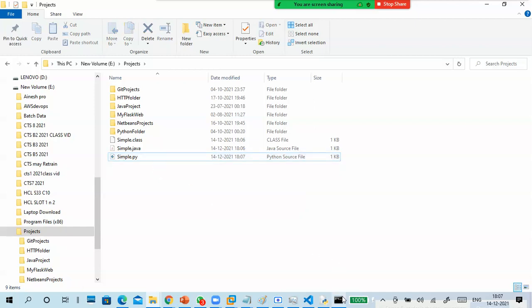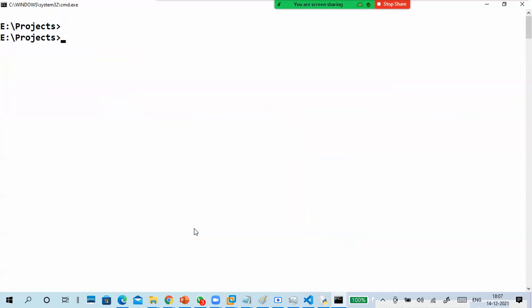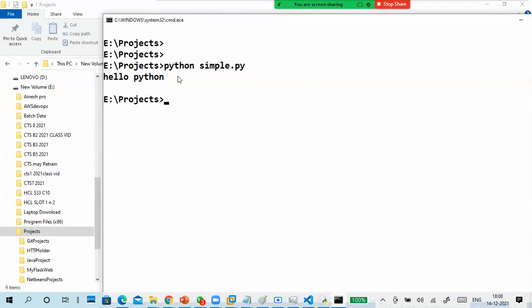Okay, simple dot py. Any name you can put. So I put Python, I put a CLS, Python simple dot py. It is executed, right? See, this executed. So I need to write only 4 lines, and I need not worry about what is args or string,